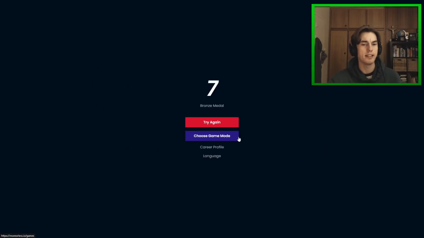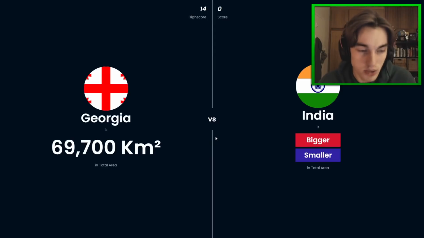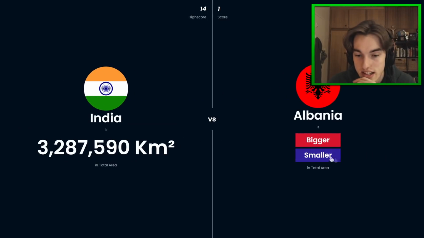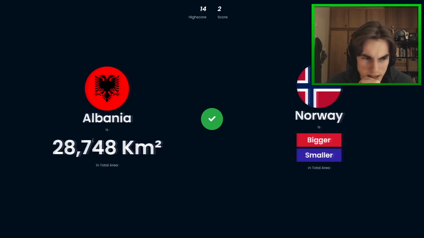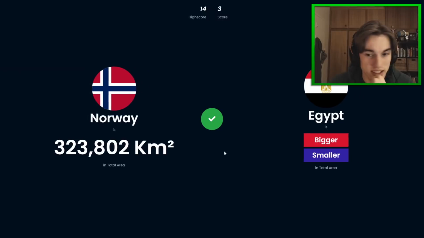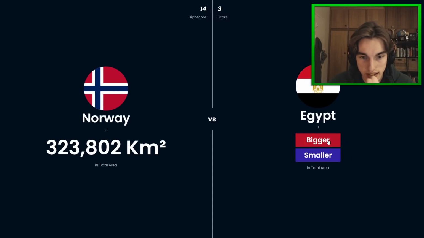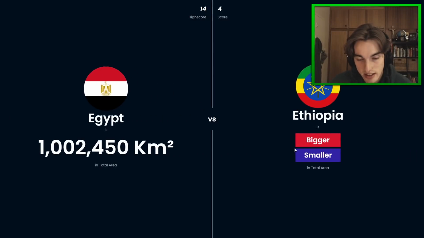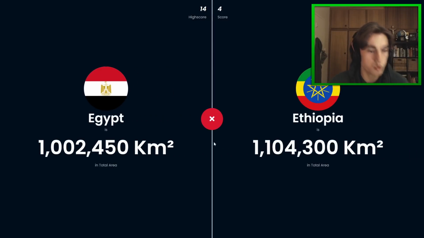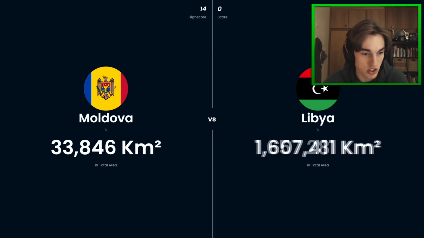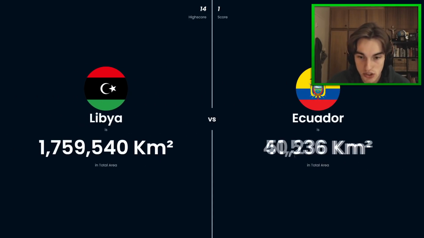Ooh, wow, bigger. Again, near the equator. You have to always think about whether it's going to be near the equator. So India is actually a huge country. Albania is smaller. Albania is tiny. Unbelievable. Egypt is bigger than Norway, I reckon. Yep, Egypt's over 1 million. And then Egypt will be slightly bigger than Ethiopia, I think. Ooh. Ethiopia is slightly bigger than Egypt. Okay, another interesting one there. Libya is huge. Ecuador is small.